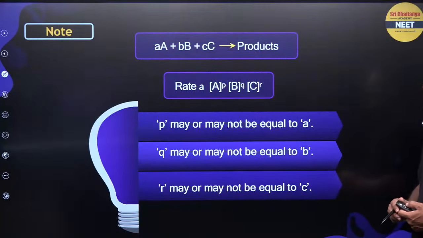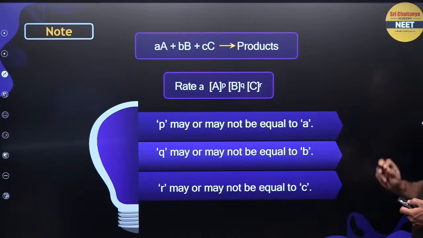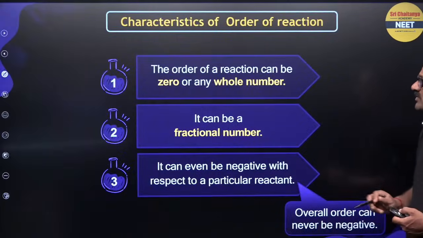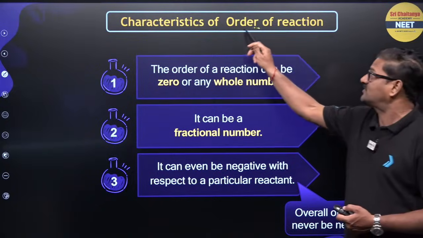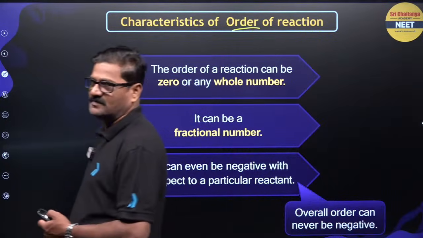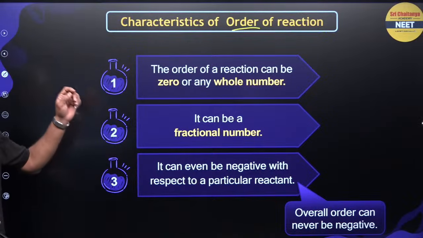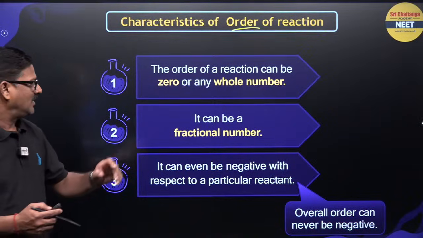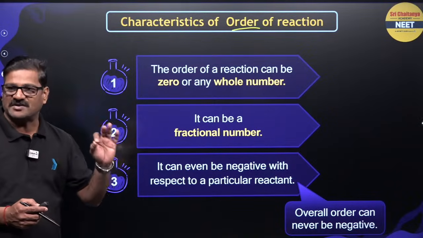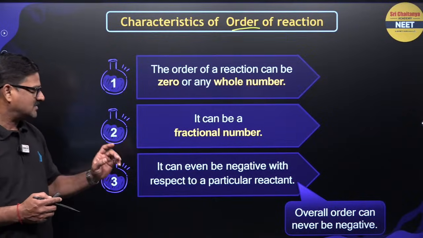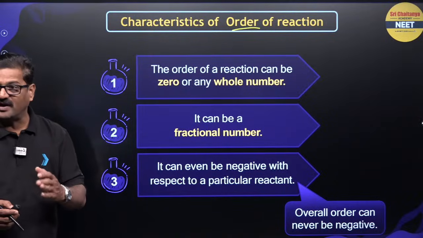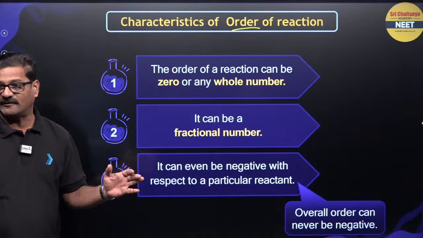And here you can say p may or may not be equal to a, q may or may not be equal to b and r may or may not be equal to c. That is a very important thing. Characteristics of the order of a reaction: the order of a reaction can be 0 or any whole number, and sometimes it can be fractional also. It can even be negative with respect to a particular reactant, but the overall order can never be negative.